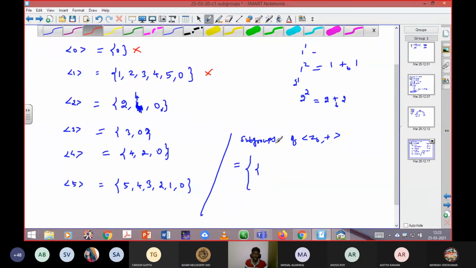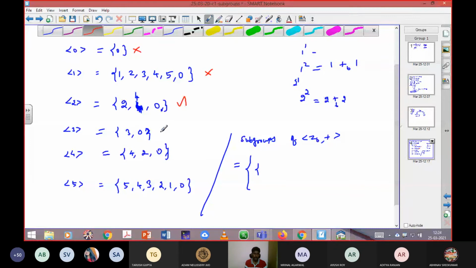Next, so I can start. Can I include 2, the cyclic generator of 2? We can include it, because it is not a trivial subgroup. For a trivial subgroup there are only 2 definitions: if you are getting the same G as the set, or if you have only 0 as the element of the set. Only for those 2 properties can you consider them as trivial subgroups. Rest of the things you are allowed to include. So here it is possible to include.